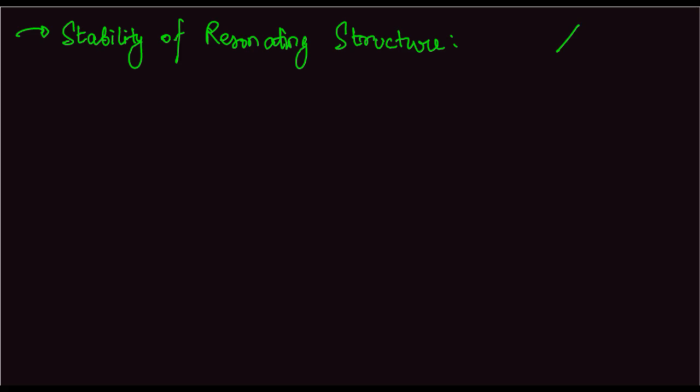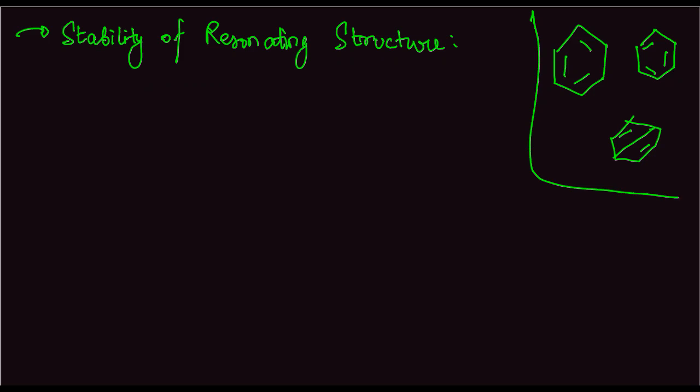You can understand it this way. This is benzene, so this is a possible resonating structure. This is a possible resonating structure, and this is also a possible resonating structure. So these are the resonating structures of benzene. It is very obvious that this will not be actually asked in the exam, but theoretical knowledge of this concept is very important because it will be useful while determining the stability and energy of resonating structures.